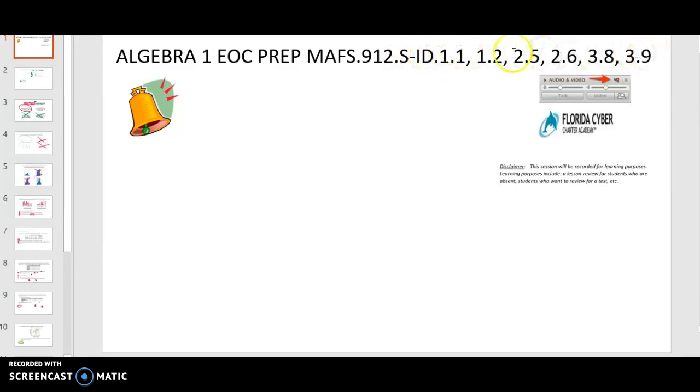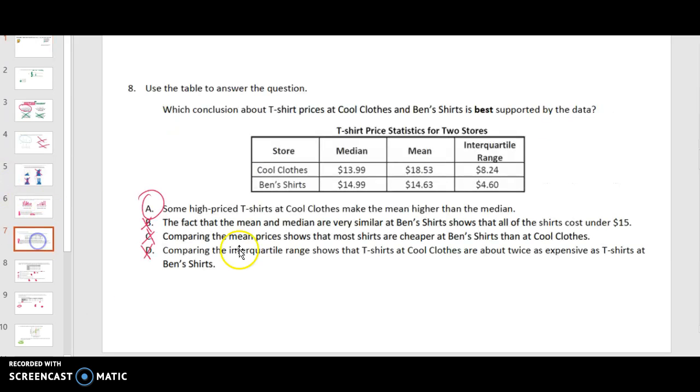You can find these in USA test prep if you want additional practice reading graphs, understanding graphs, and pulling information from them. As you can see, a lot of times it didn't ask you to create a graph. It asks you to read it. Can you understand the data it's giving you? Can you make sense of it? Can you take a graph with a bunch of numbers, like this one, and put it into sentences? That is what I'm hoping you'd take away from this video. All right, end of part 2.